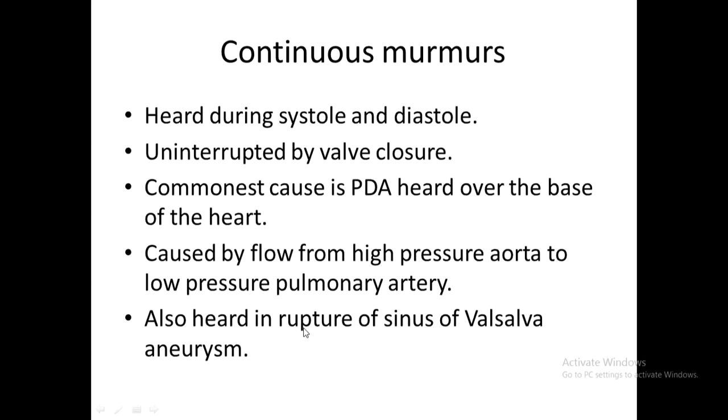It is also heard in rupture of sinus of Valsalva. I've told you what the sinus of Valsalva is. The three cusps of the aortic valve have openings of the aortic sinus. Those sinuses may enlarge and form an aneurysm. If that aneurysm ruptures into the right atrium, that becomes a shunt. So from the left side, the aortic valve, to the right atrium, an opening will be there. That will cause a shunt, so that also causes a continuous murmur.